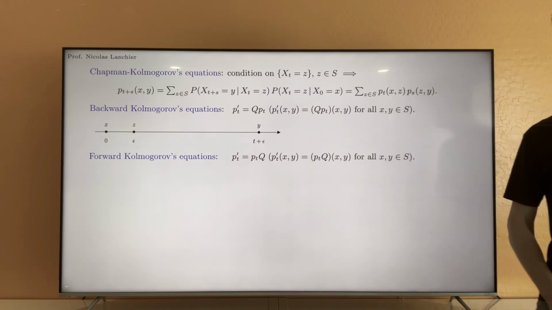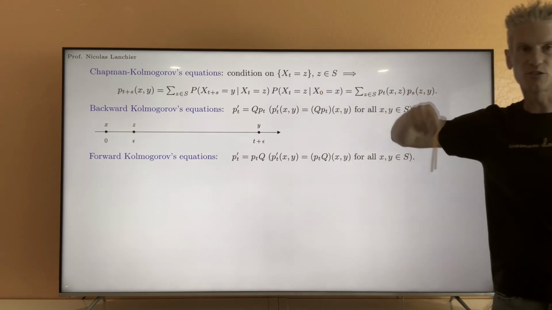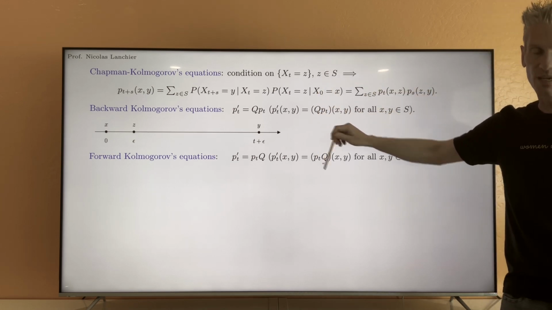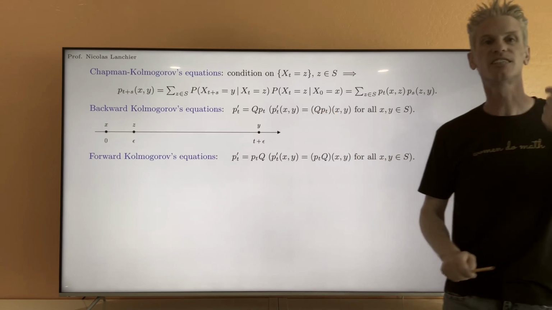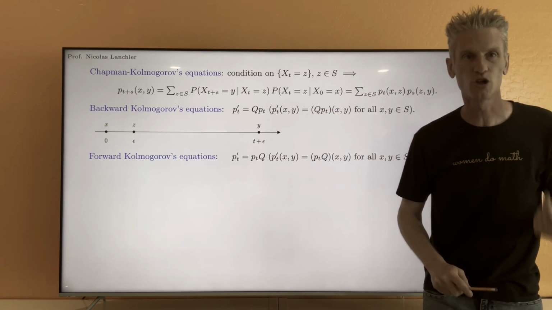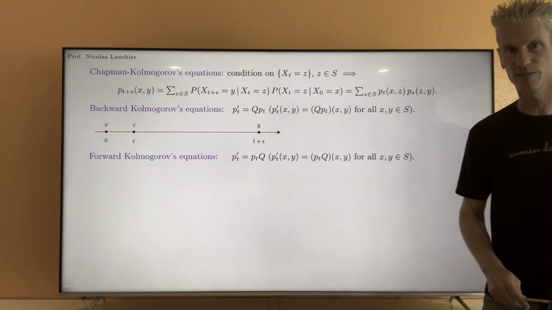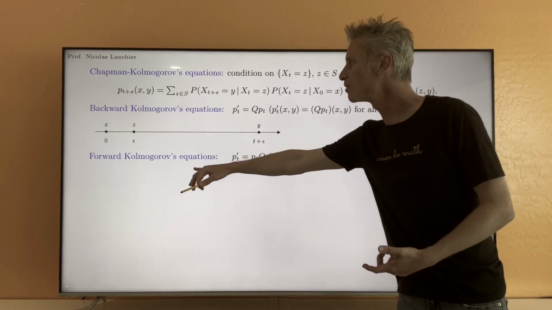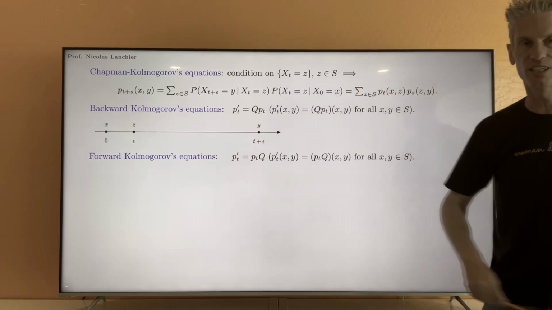It's exactly the same result, except that now, instead of looking at the product Q times P_t, we look at P_t times Q. Notice that when you have matrices, it's not clear that things commute. The product of matrices typically is not commutative. So this result is not obvious. Forward Kolmogorov's equation doesn't clearly follow from backward Kolmogorov's equation.